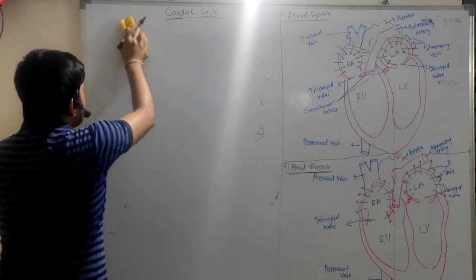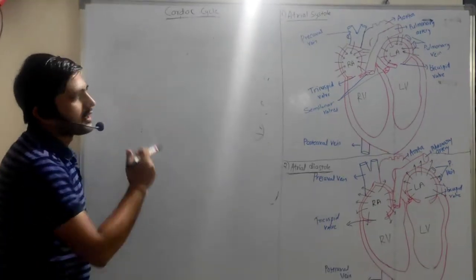So there are mainly five phases involved in the cardiac cycle.